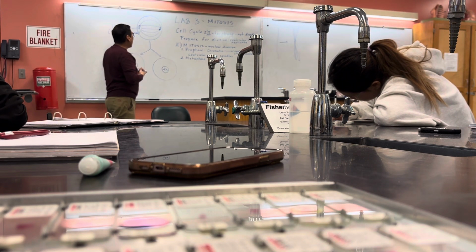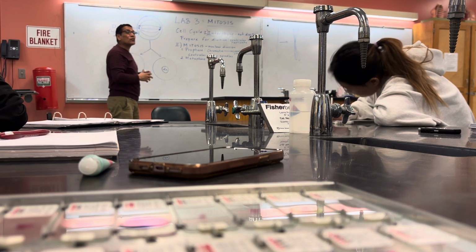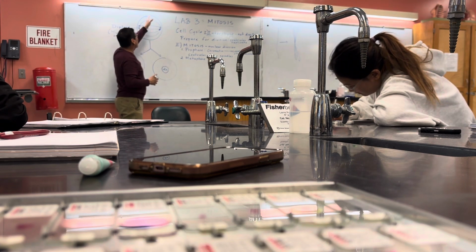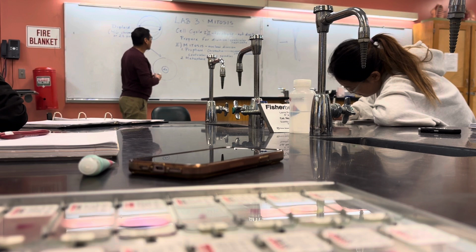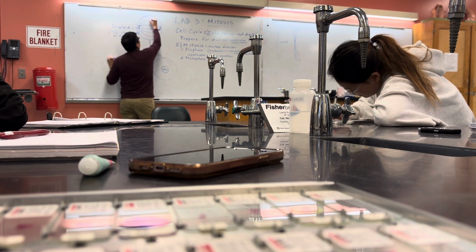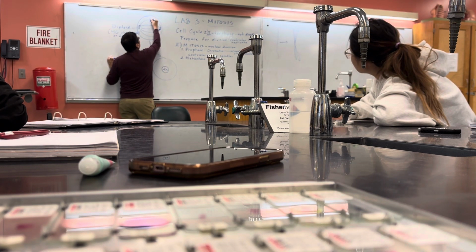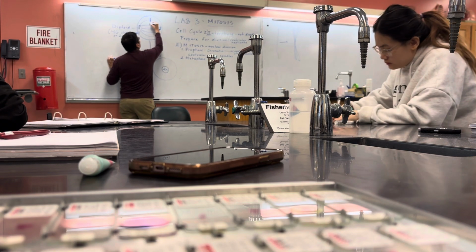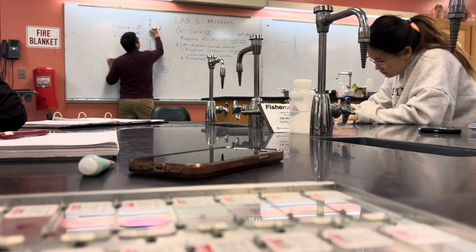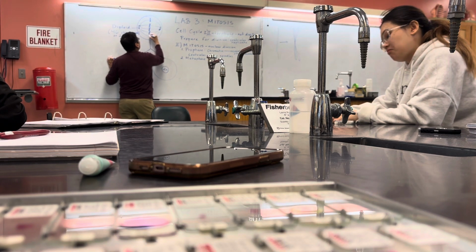And during metaphase, the chromosomes attach themselves to the spindles, and even more than that, the chromosomes line up along a central line like this.